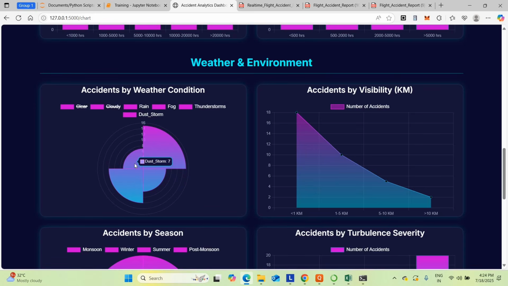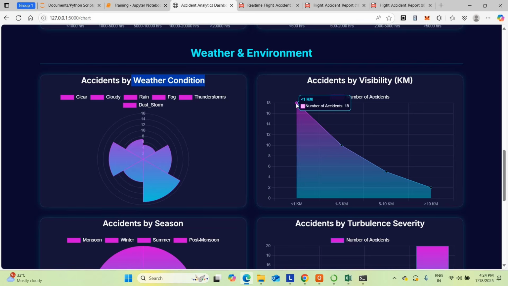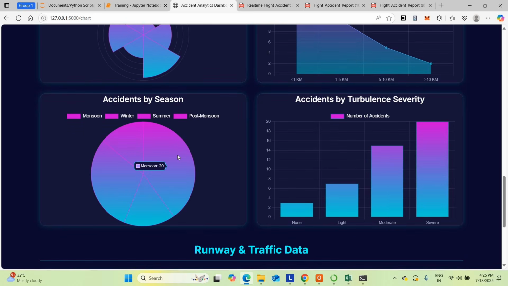During a dust storm, we have faced 7 accidents. On a cloudy day, we have faced 10 accidents. While the sky is clear, we have faced a very low possibility of accident, only 5 accidents. So see, weather plays an important role in accidents. Accident by visibility: if the visibility is lesser than 1 kilometer, nearly 18 accidents happened. But when the visibility is higher, the accident ratio is reduced. That is also an important feature.